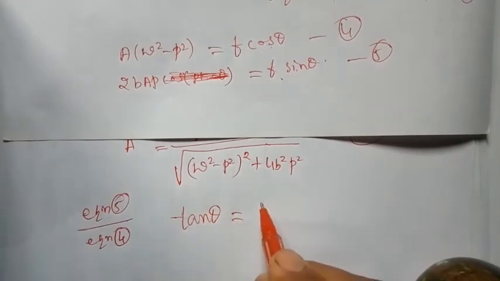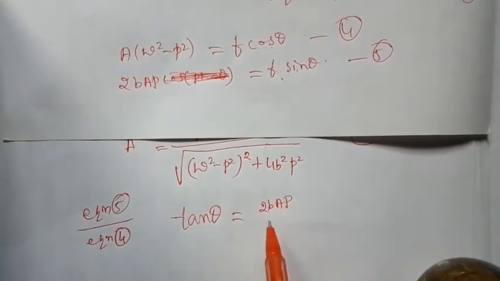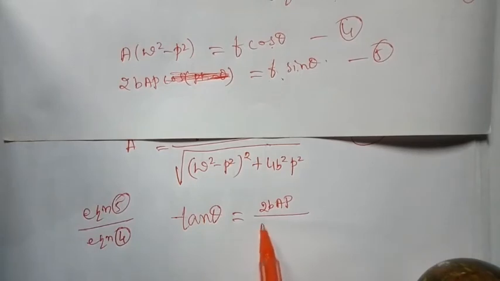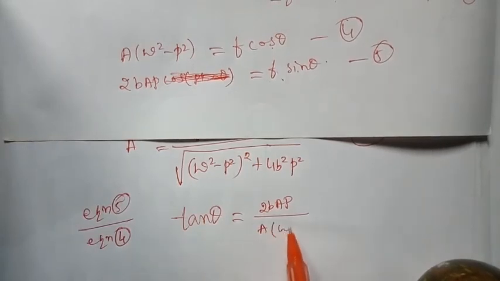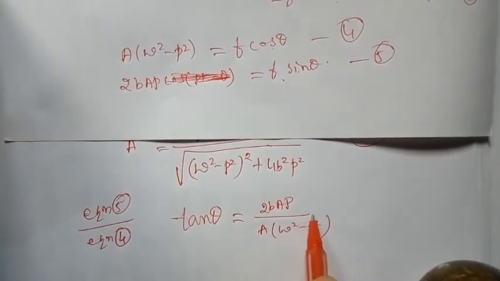So 2b A p divided by A into omega square minus p square.